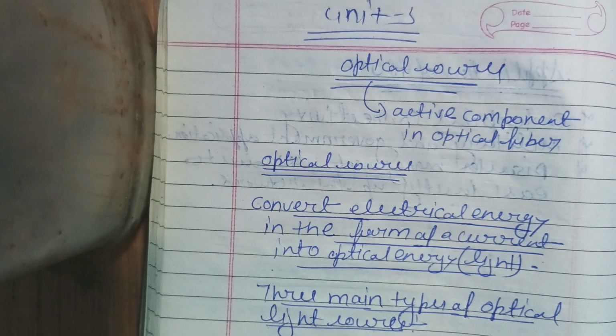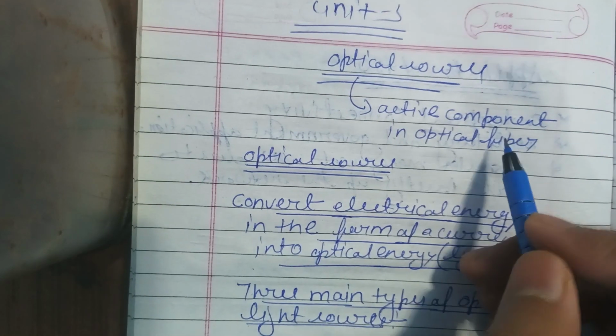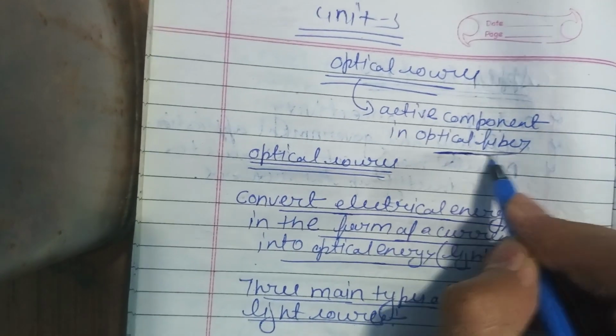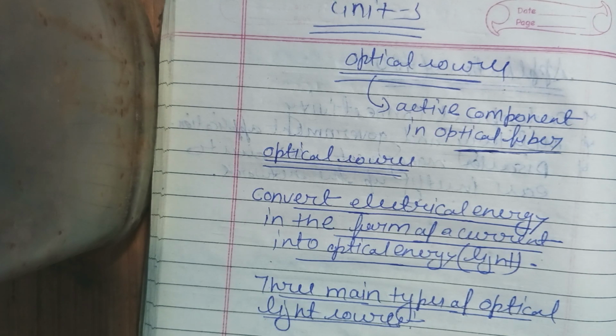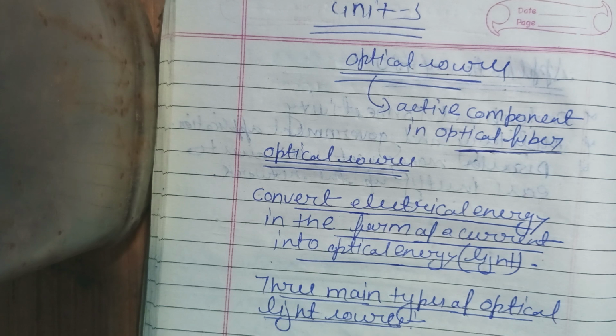What are the optical sources? We can say that the optical source is an active component in optical fiber. How do we define the optical source?